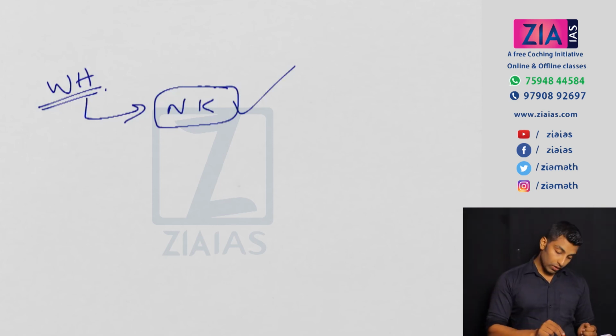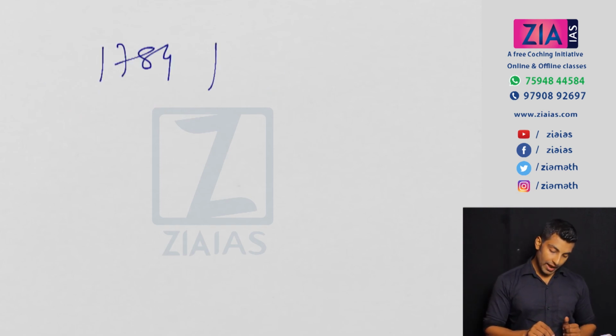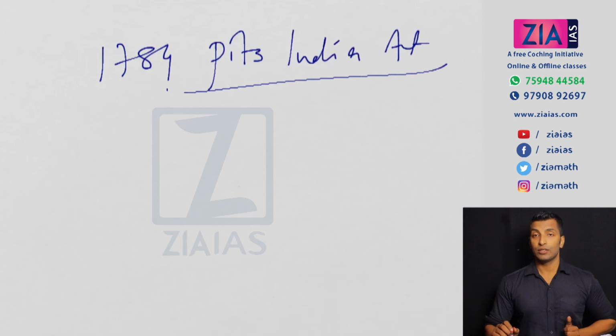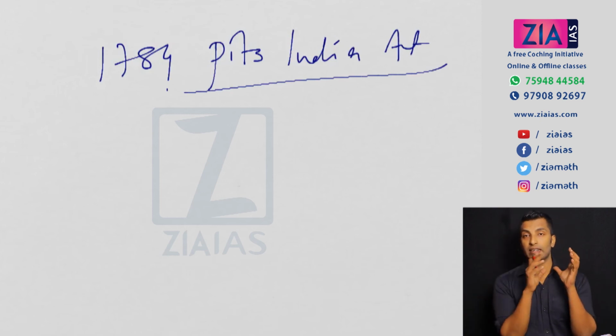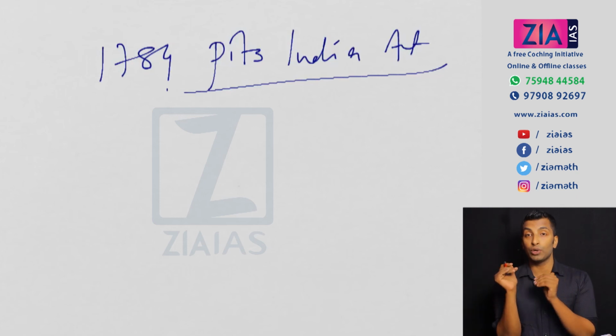That's it. Now, the most important point that I need to discuss under Warren Hastings is the 1784 Pitt's India Act. I told you when we discussed the 1773 Regulating Act, there was a problem. To implement any decision, you have to get the support of the majority, and that problem is going to be solved through Pitt's India Act.